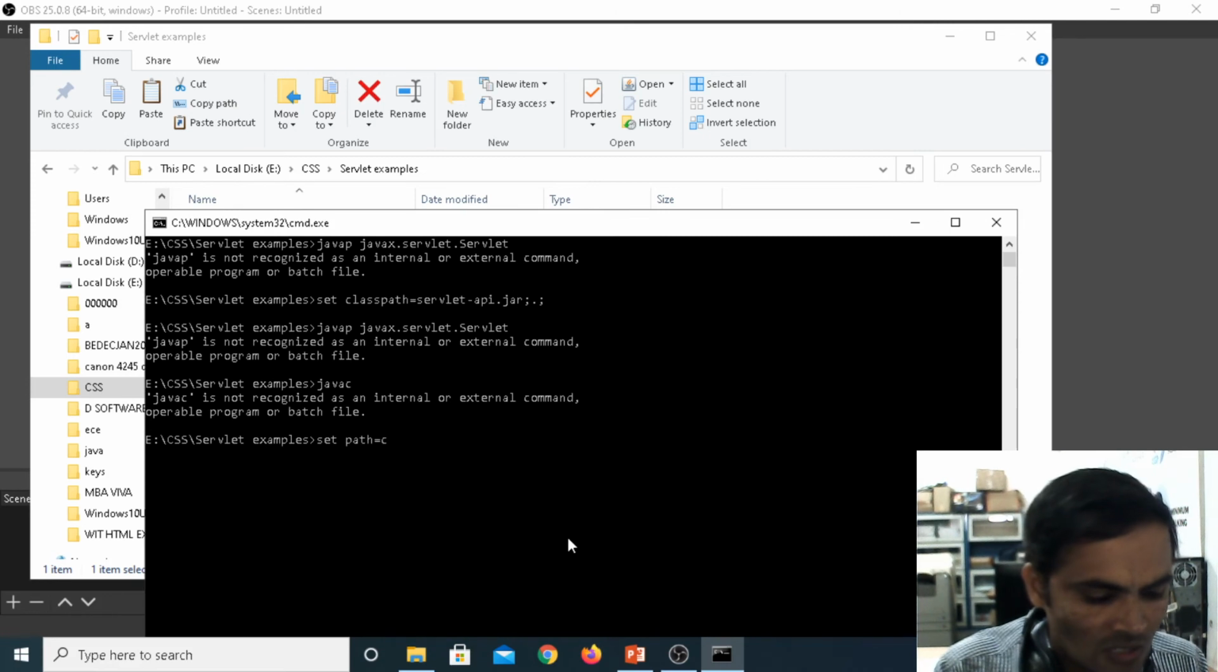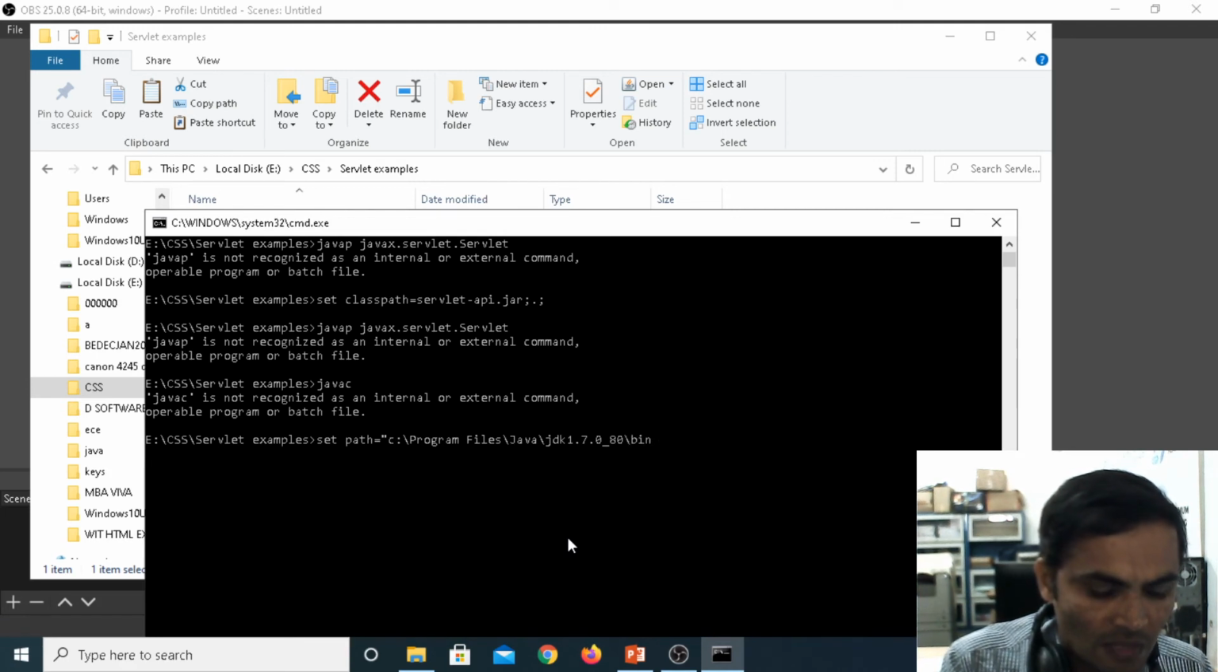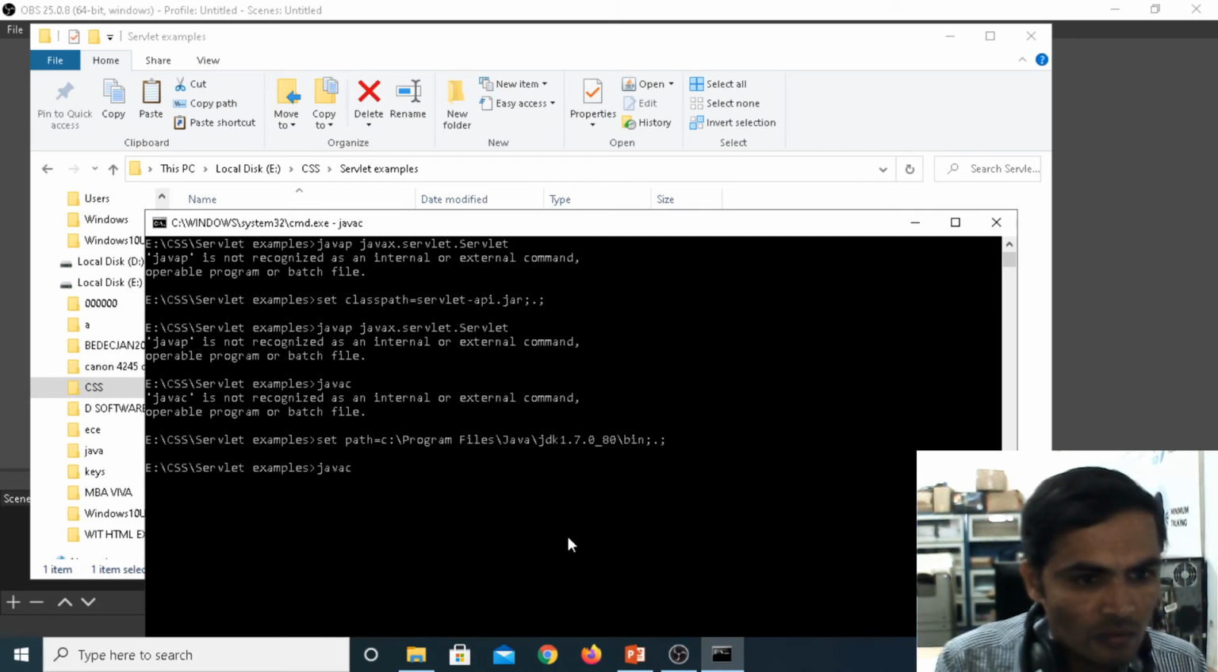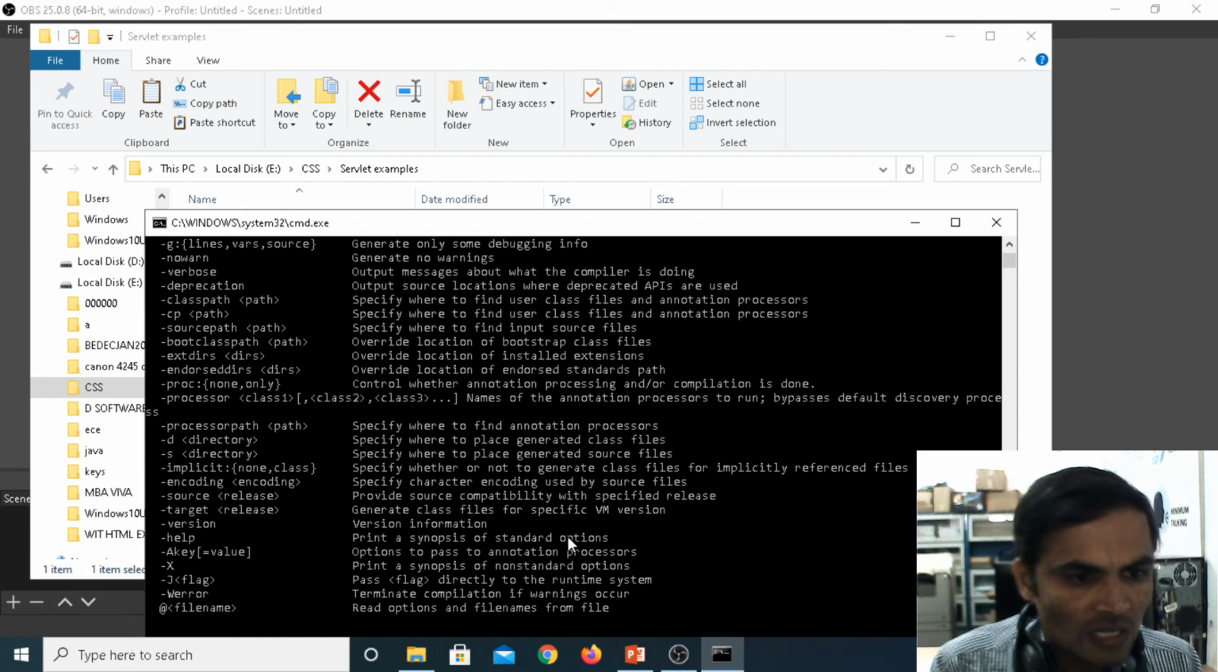Set path equals to C colon program files JDK Java JDK, then bin. Your system path was not set. Now I am setting the path. Now the path is set.